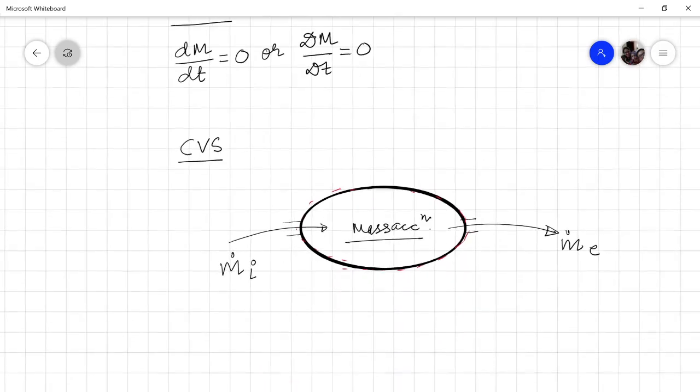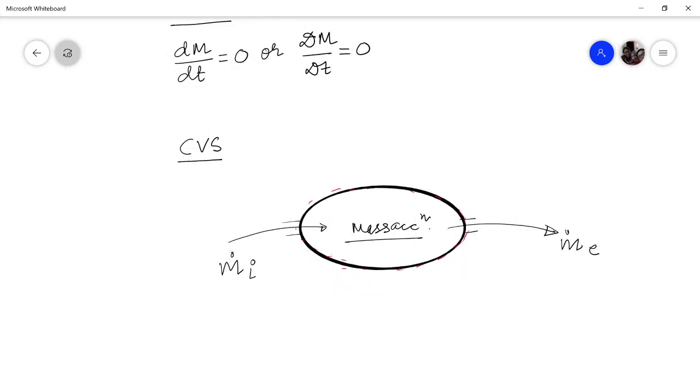Now listen very carefully to how to write it. I will write: mass entering the control volume is equal to the mass which has exited the control volume plus the rate of accumulation of mass.